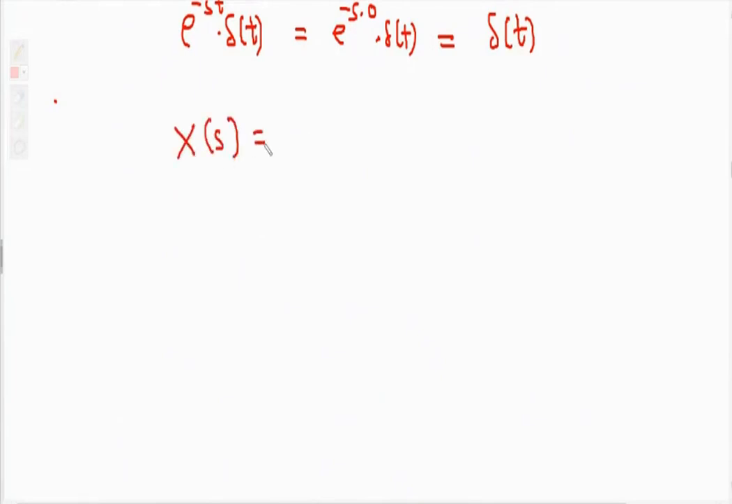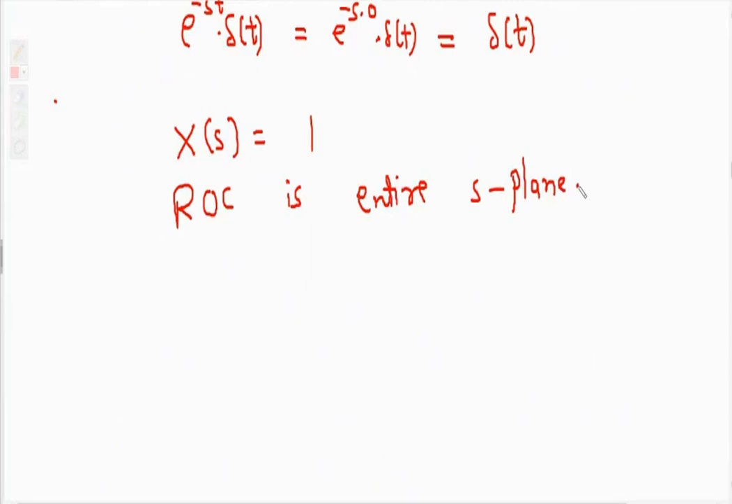Now you tell me, as 1 is a constant, it cannot become infinity. That's why our ROC is the entire S plane. Because 1 is a constant and it cannot become infinity, that's why the ROC is the entire S plane.